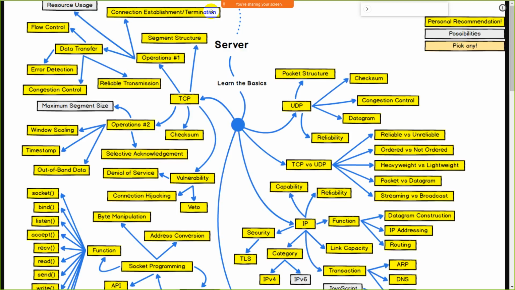IANA means Internet Assigned Numbers Authority, which is based in California, USA. It is a non-profit organization that provides IP addresses to the ISP, internet service provider. On the basis of that, we get a particular IP address. Currently we are using IPv4, Internet Protocol version 4, which is in decimal format, having four decimal